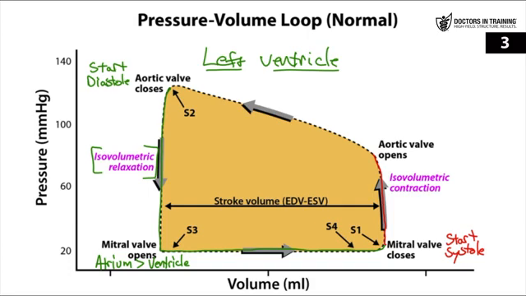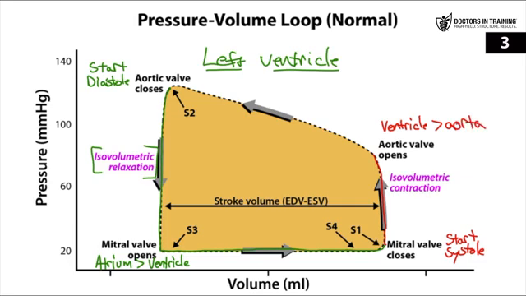And then all of a sudden, the aortic valve opens. This is in the right upper corner of the loop. Blood rushes out of the ventricle. So what causes the aortic valve to open? Well, it opens when the pressure in the ventricle exceeds the pressure that's in the aorta. So when the ventricle overcomes that aortic pressure, blood is able to escape the heart.